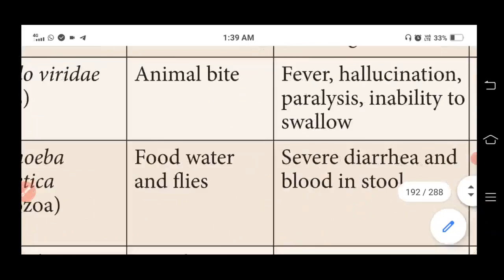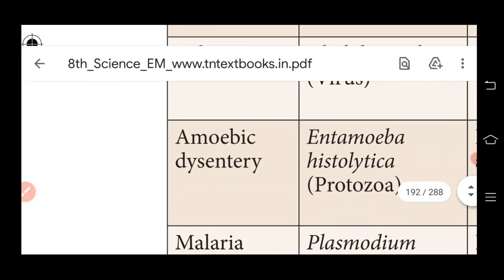And then our next one is amoebic dysentery. It is caused by the microorganism called Entamoeba histolytica, a type of protozoa. Amoebic dysentery is an intestinal infection caused by protozoa.